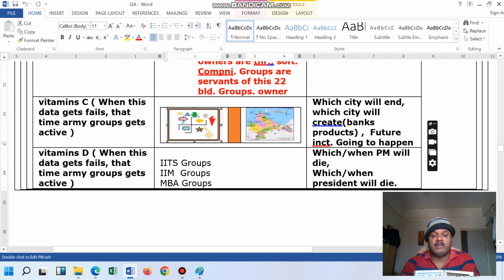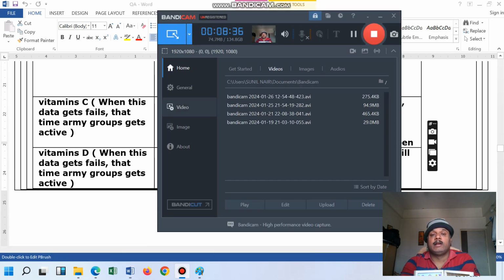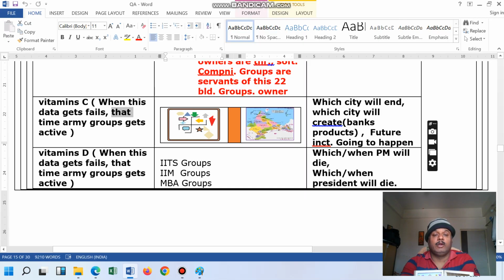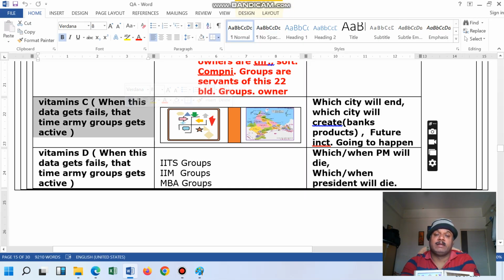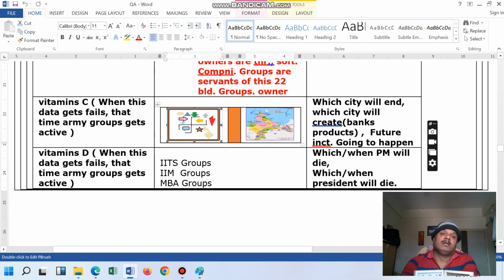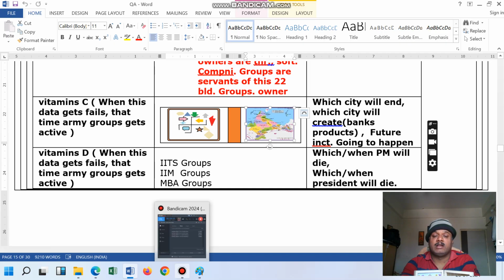So here one new design came, a new blood group came, new blood group data came, and slowly the 22 blood groups' count is going to shift to the 23rd number blood group also. Like this, the 22 blood groups are going to give a little bit of blood cells data to the 23rd number blood group also.